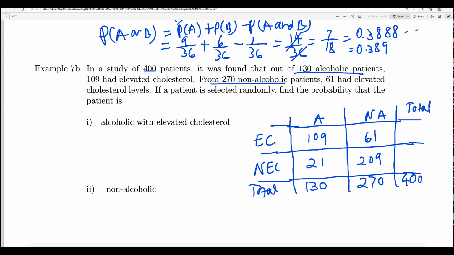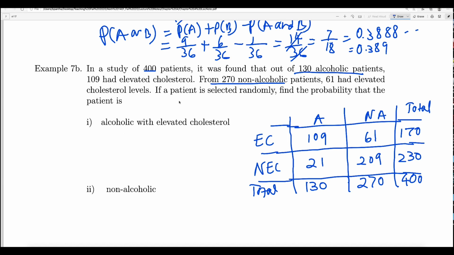Now let us find out the total elevated cholesterol here. So how many are total elevated cholesterol? So you need to add these two. So you will get 170 here, right? And then the total non-elevated cholesterol patients will be 230. So this completes the table. Now from this table it is easy to answer all the questions. Let us look at the first one.